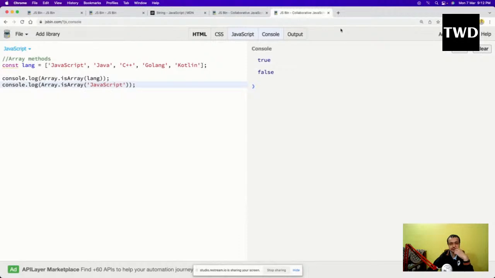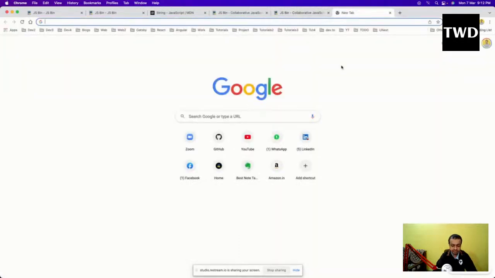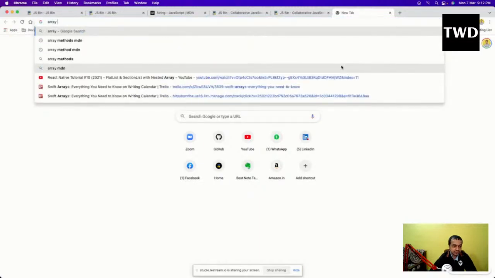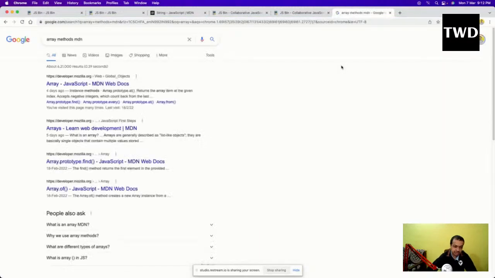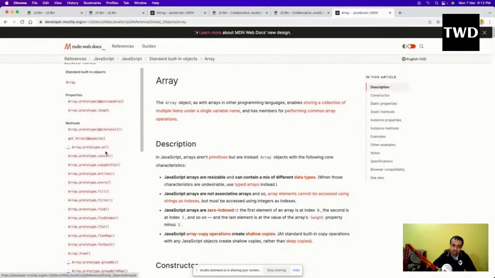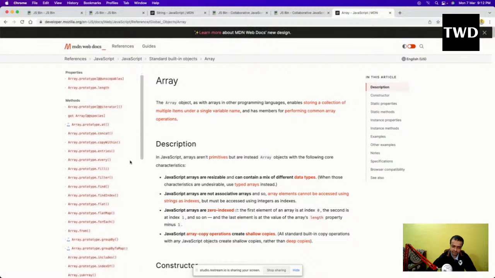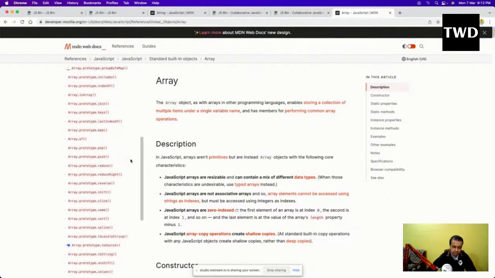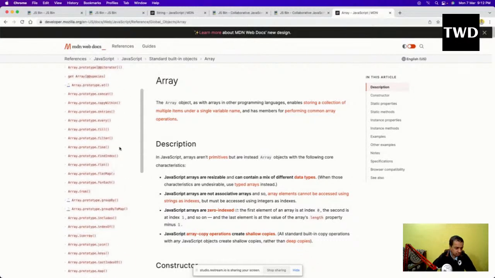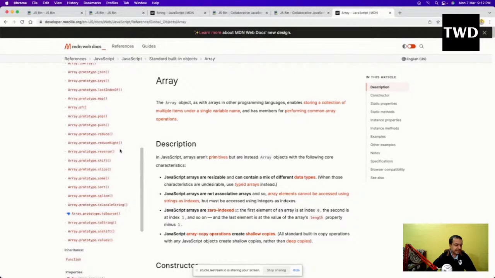So there are all these methods, and again the best place is to search for array methods MDN. There are a lot more methods than in a string, because array, as I've told, is the most important data type. It's a non-primitive data type, but it's a very important data type. And if you want to learn more about all the different methods which are available, again I'm telling you, don't mug it up, because you are going to use them somewhere else.